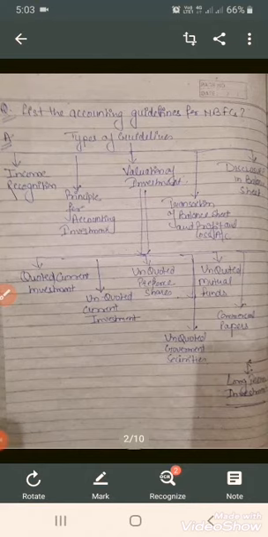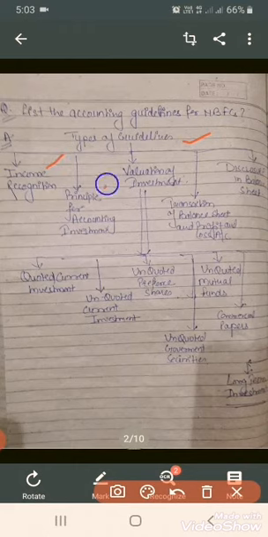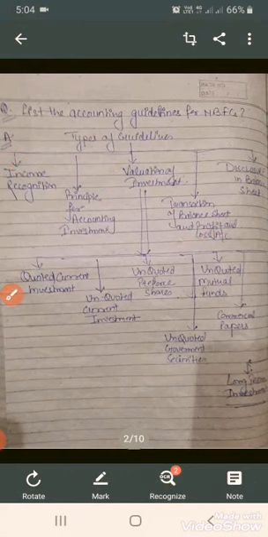In this video, we will discuss accounting guidelines for NBFC. The accounting guidelines are divided into 5 parts: income recognition, principle for accounting investment, valuation of investment, transaction of balance sheet and disclosure in balance sheet. In this video, we will discuss the income recognition portion.